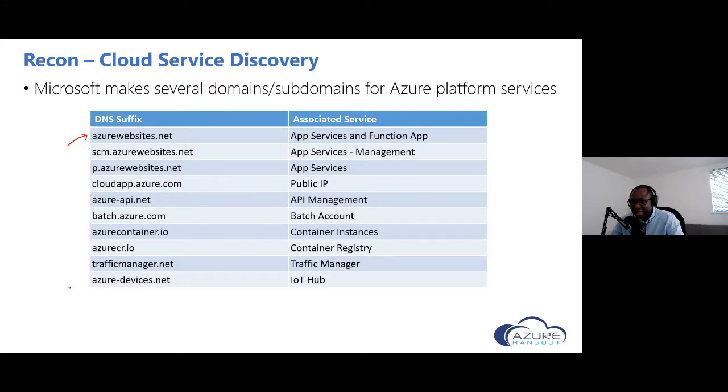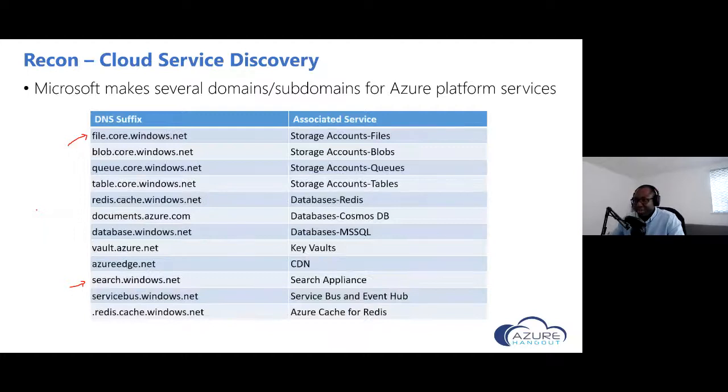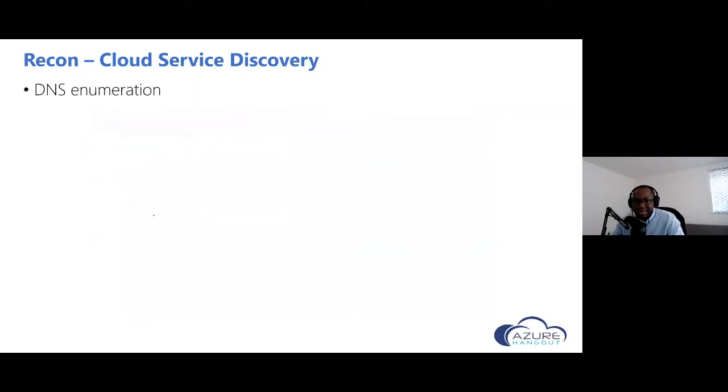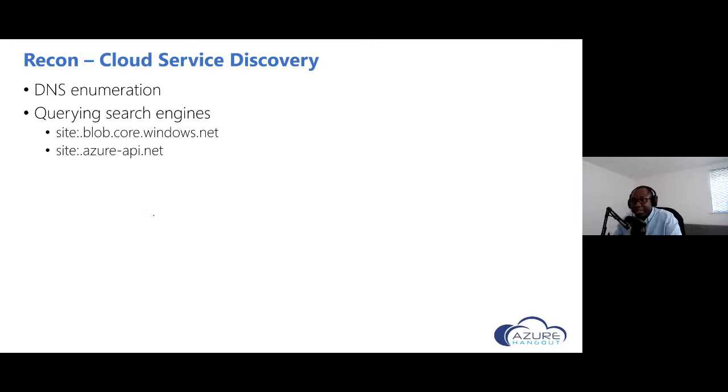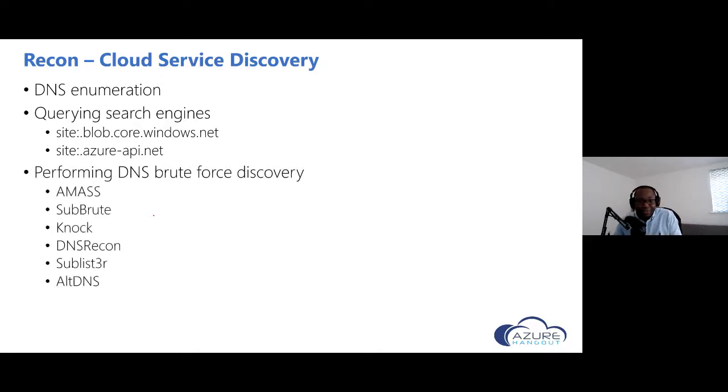You see that platform services usually have a DNS suffix associated with them. This is a continuation of the list, depending on the service we're talking about. For example, Cosmos DB has its own DNS suffix associated with it. Again, an attacker could then take that and do DNS enumeration, maybe query search engines with the DNS suffix, looking for public services that they could exploit. Maybe perform DNS brute force discovery with a word list, and there are different tools that already exist that could be used to do this.